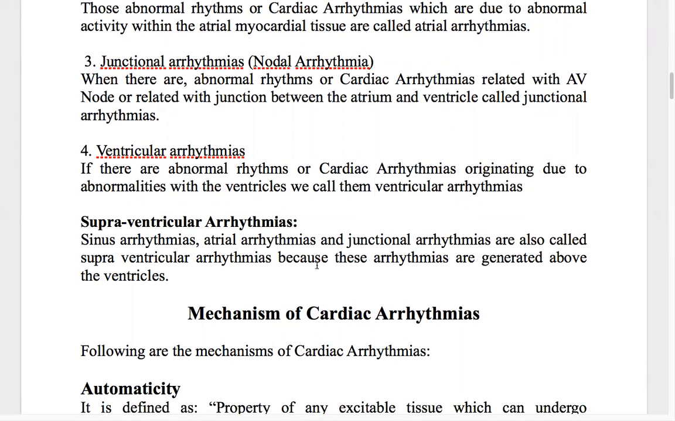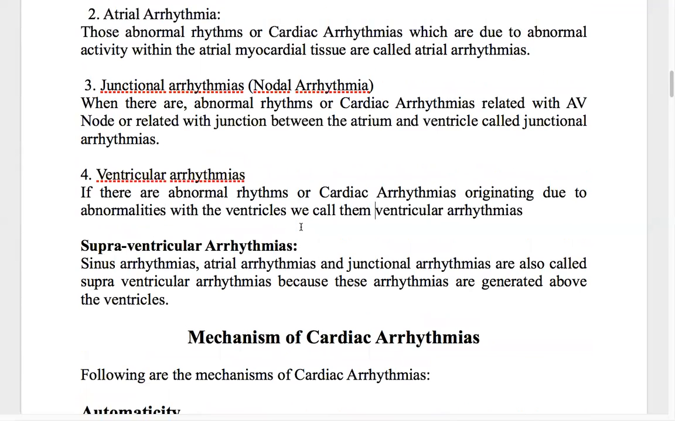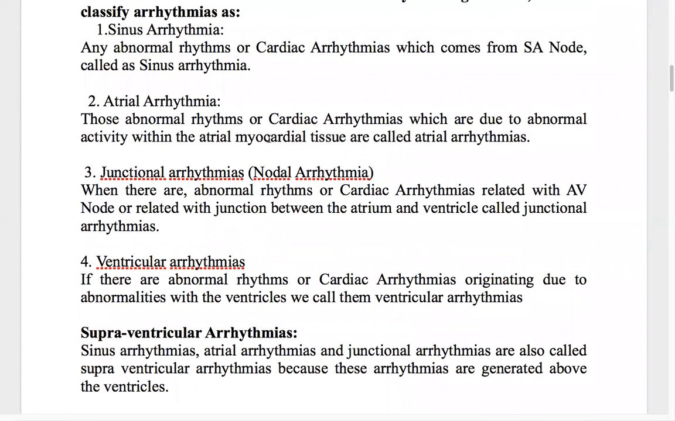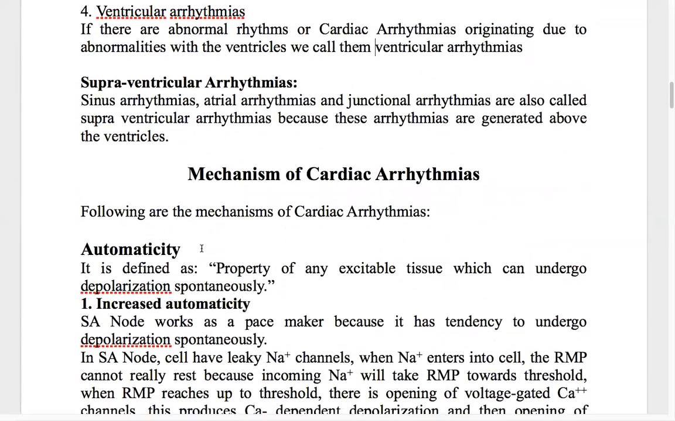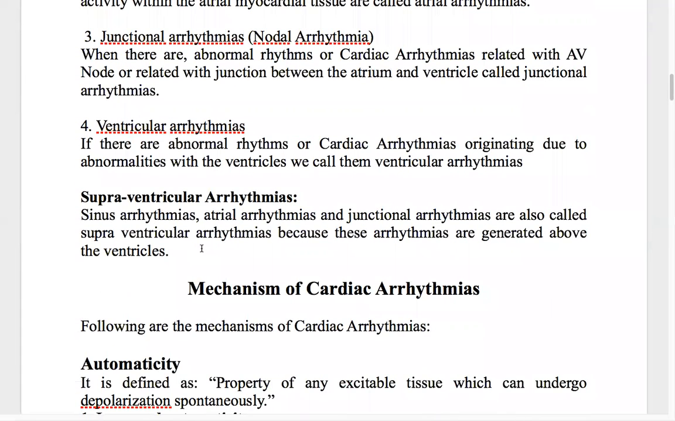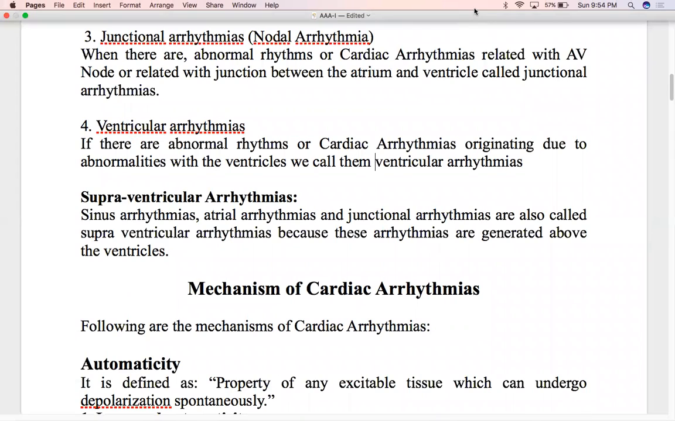Sinus arrhythmias, atrial arrhythmias, and junctional arrhythmias are also called supraventricular arrhythmias because these arrhythmias are generated above the ventricles. Whatever arrhythmias are generated above the ventricles, together they are called supraventricular arrhythmias. That is about the various types of arrhythmias. Now coming to the mechanism.